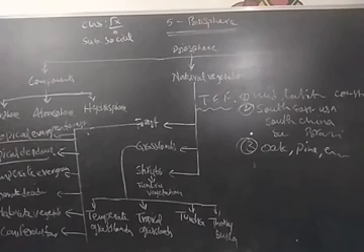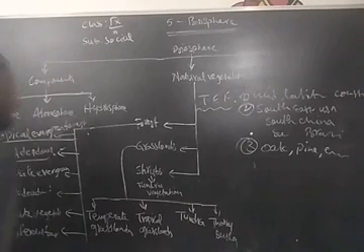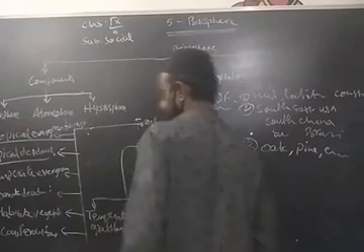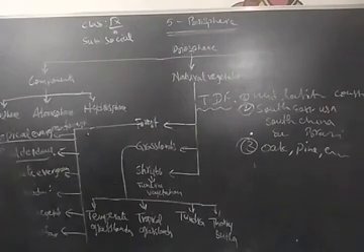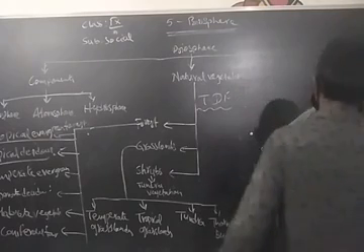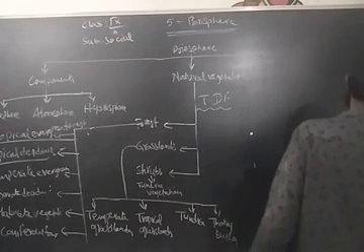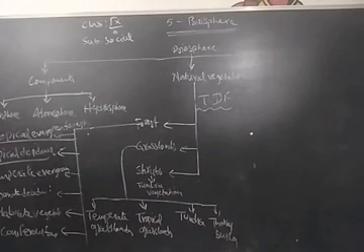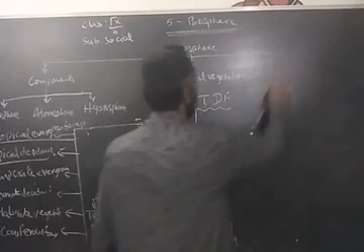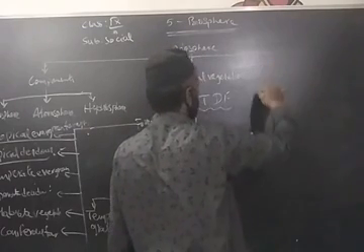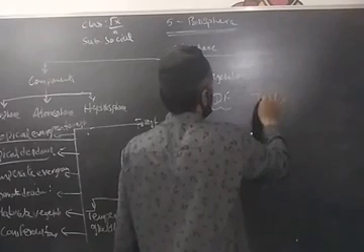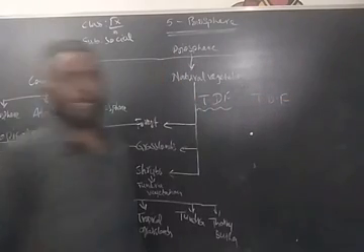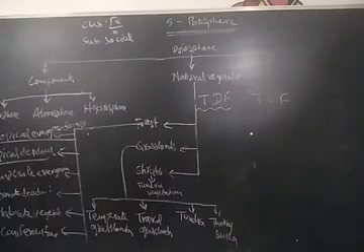Next one, temperate deciduous forest. As we go towards higher latitudes, we find temperate deciduous forests.